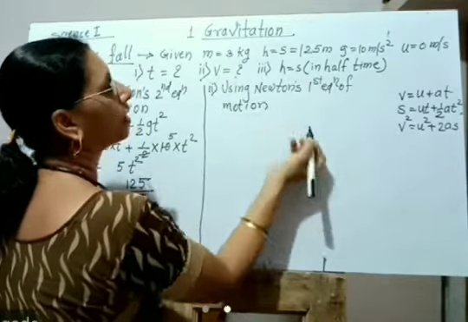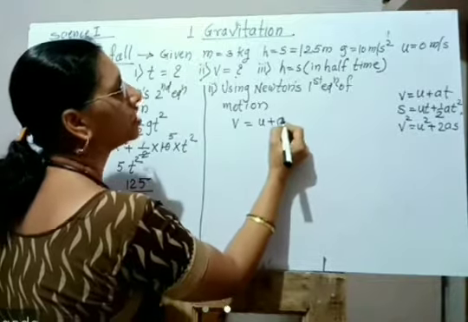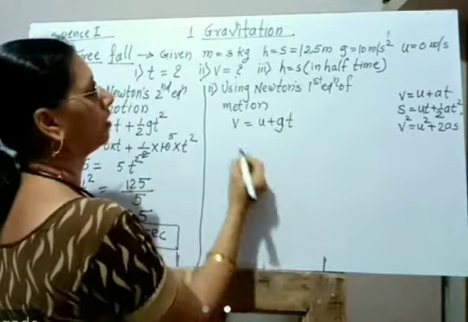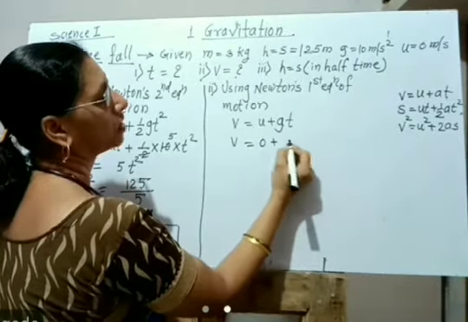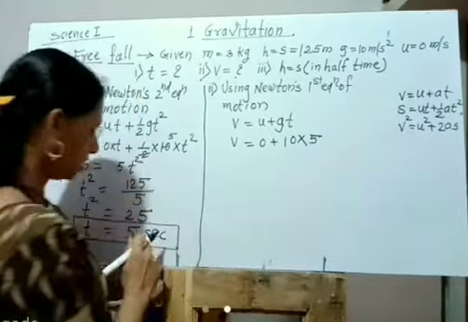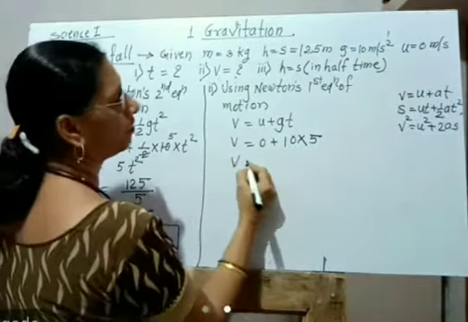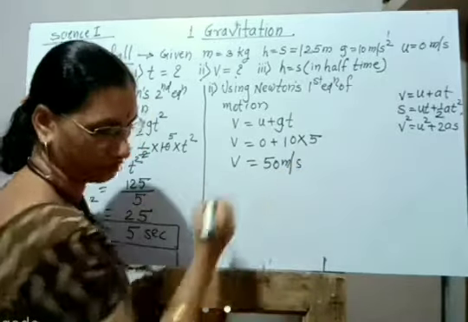Using Newton's first equation of motion, we can write v is equal to u plus gt. Now v is equal to u, which is 0, plus 10 into the time, which is 5 seconds. Therefore v is equal to 50 meter per second.